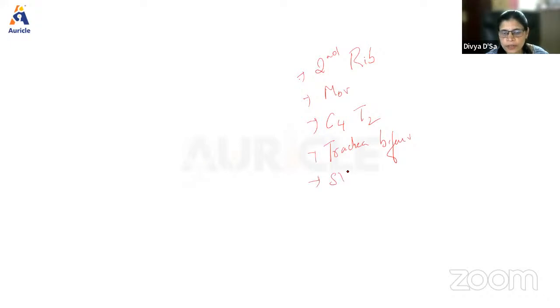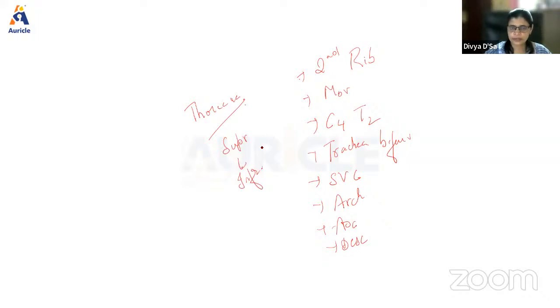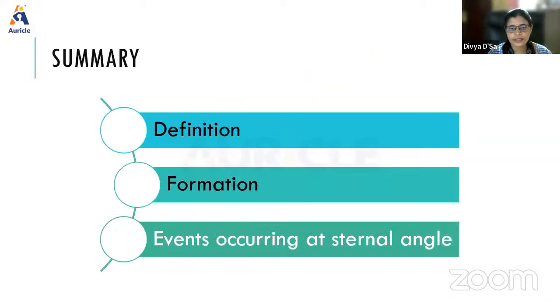The superior vena cava will pierce the pericardium. The arch of aorta will begin and end there. The ascending aorta will end there. The descending will begin there. And then what do we have? The thoracic duct will cross from right to left at that level. Superior mediastinum, junction of the superior with the inferior mediastinum. So these are all the things. At least 5 to 6 you need to remember to write for an answer.